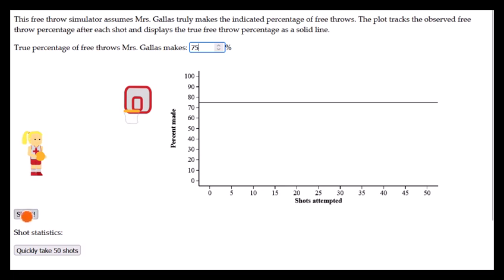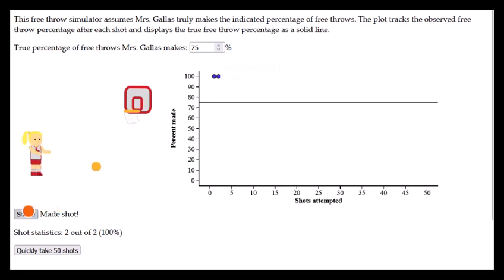So if I shoot, I have a 75% chance of getting it in, or she does, and a 25% chance that it won't make it in. Now on any given throw, obviously either she makes it or she doesn't. So on this first throw, she did make it in. That plot shows that 100% of the shots made it in, since there's only been one.